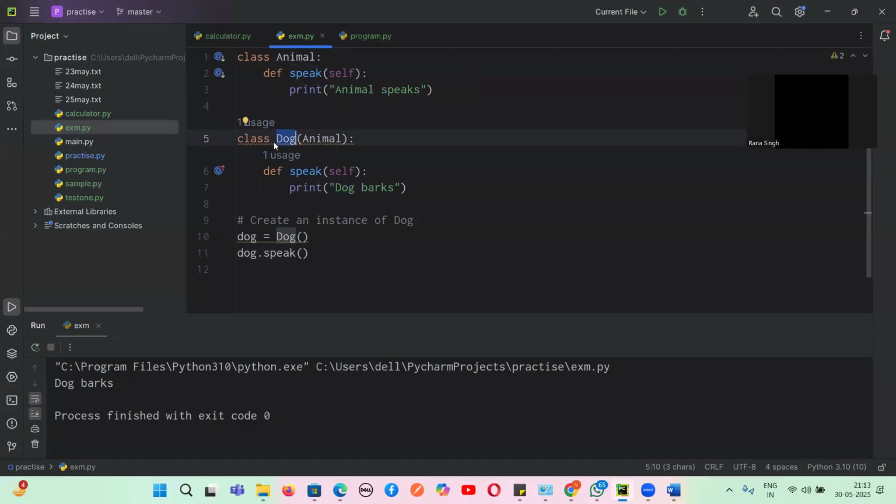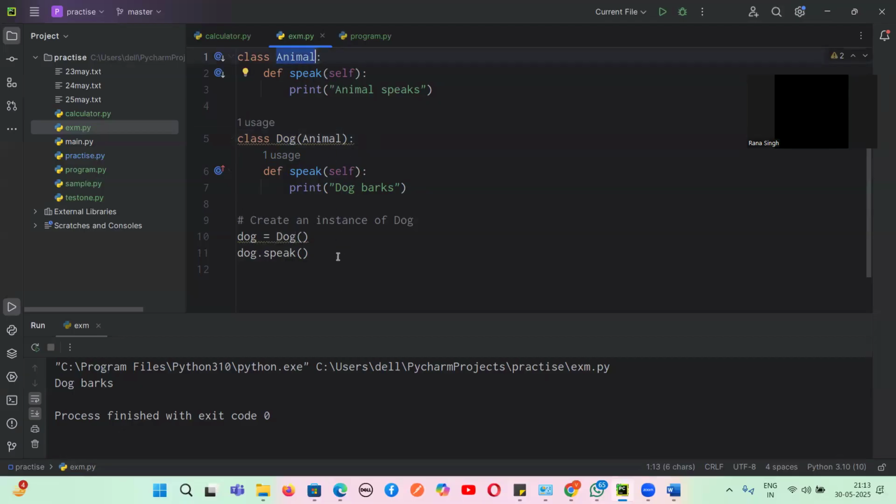That means this particular child is Dog and his parent is Animal, because I have written it here. So now what will happen? From this Dog, we can use this method. If the name was different, we could have used this method also. That is why it is called inheritance: the child class inheriting the property of the parent class.